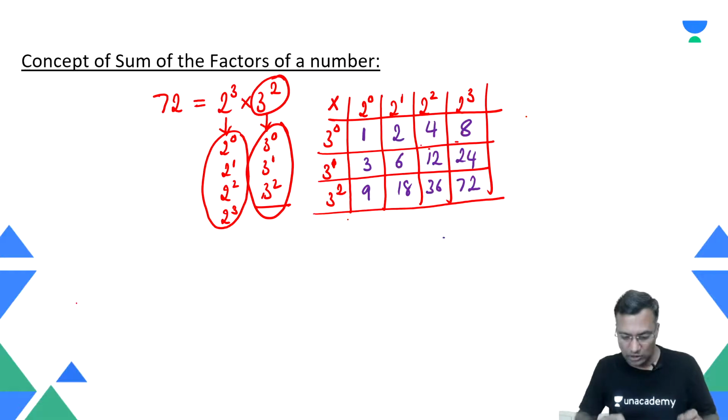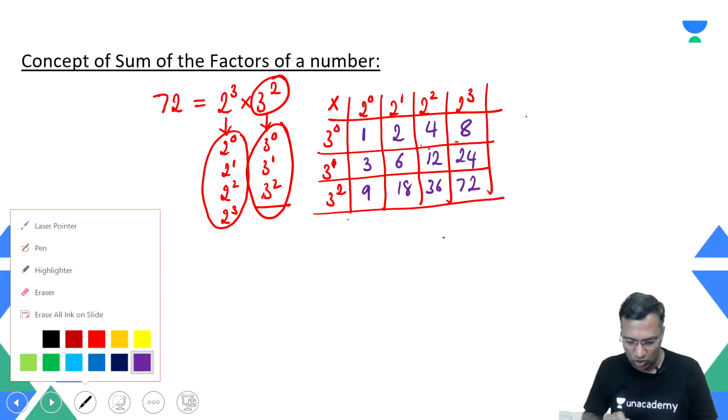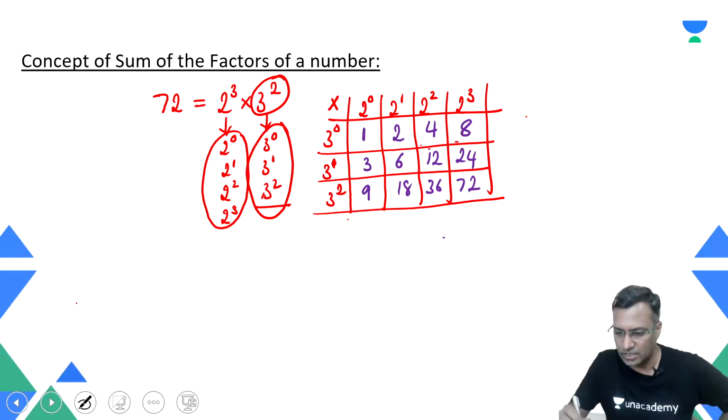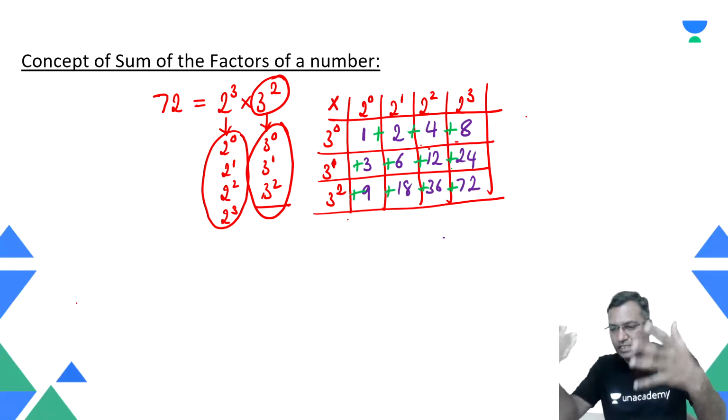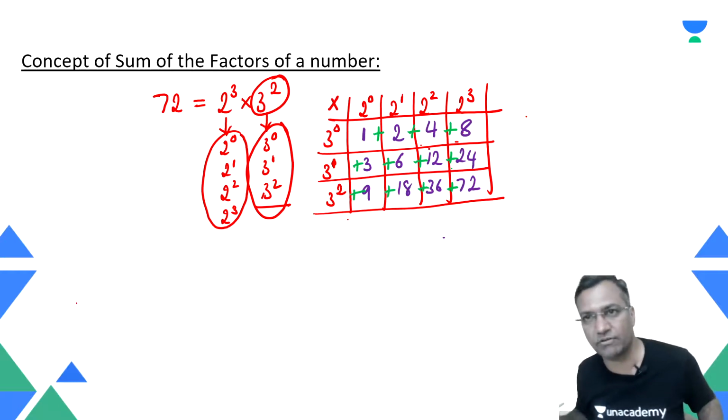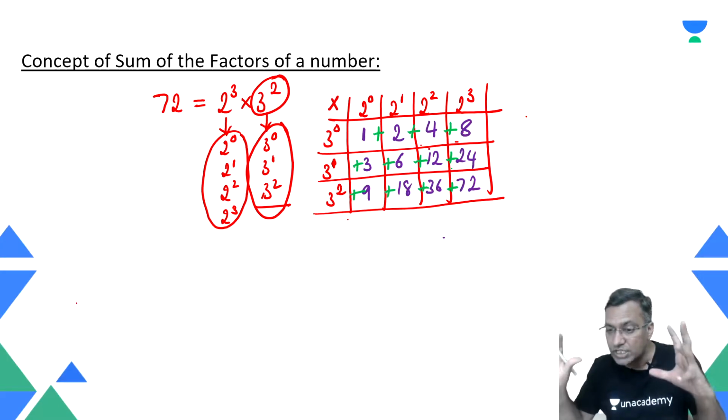Now the point is, the author is saying, why don't you add all these numbers? Good, you produced all these numbers. I want you to add 1 plus 2 plus 4 plus 8 plus another 3 plus 6 plus this plus this plus. This is what you mean by the sum of the factors of the number. Technically speaking, what do you mean by the sum of the factors of the number? You have to add all these particular factors, called the sum of the factors of the number. So how do I do this mathematically?